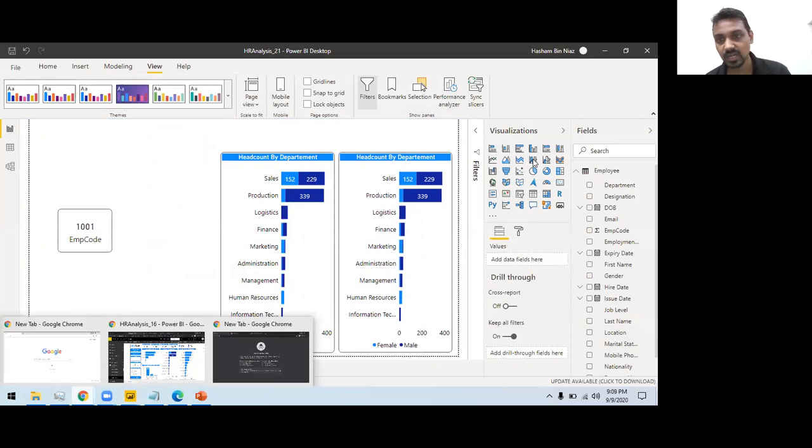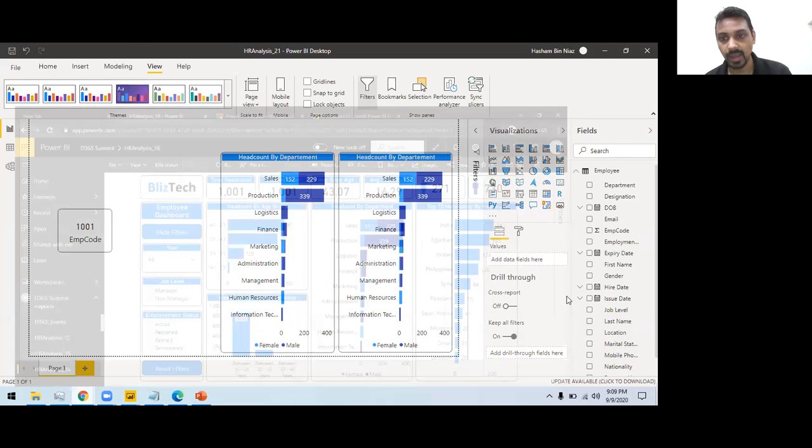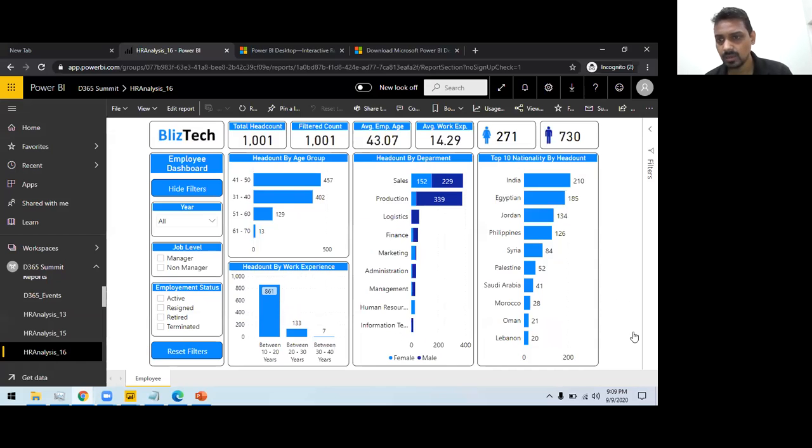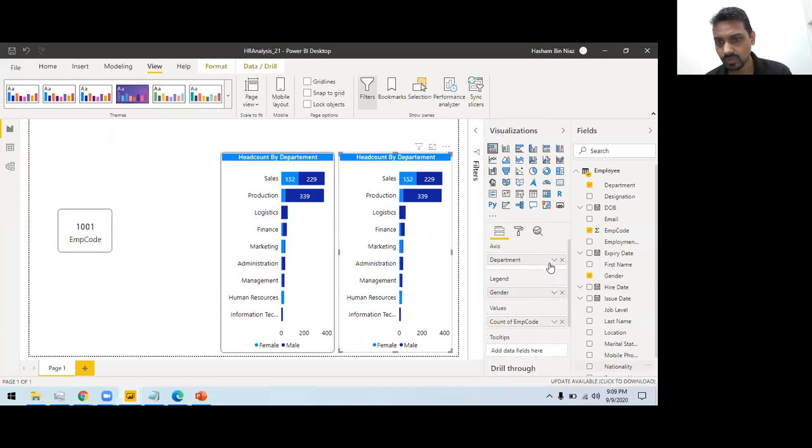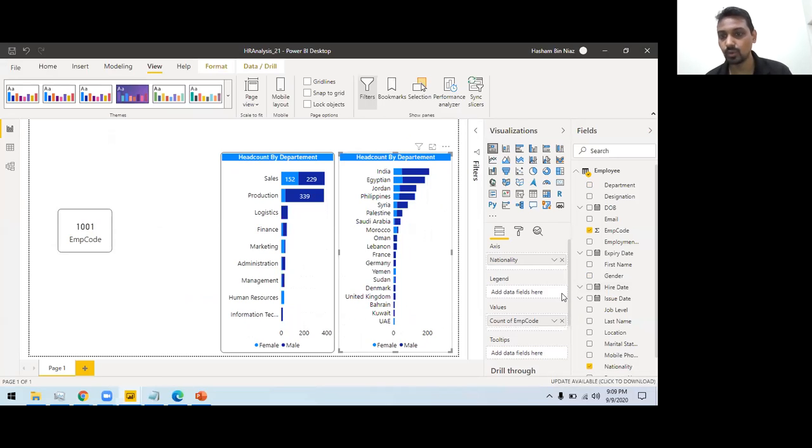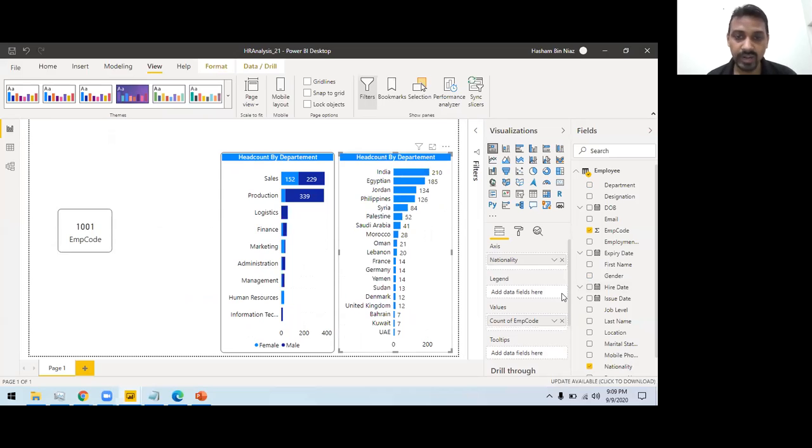Our second chart is about top 10 nationality. So what I'm going to do right here, rather than putting it by department and gender, I have the nationality column. So if I do it by nationality here, I have all those nationalities. I don't need gender to be available here. So we are not writing any code here. You are just using the tool and doing simple drag and drops, right? So here you have head count by department. I need to adjust the title here.